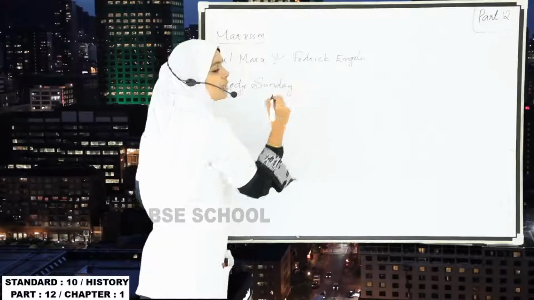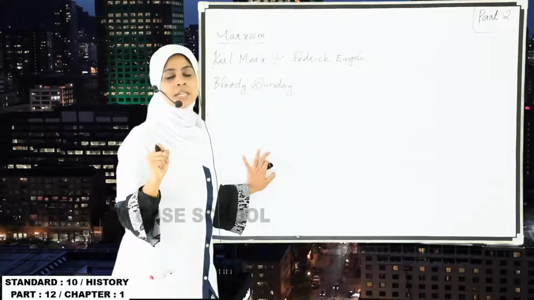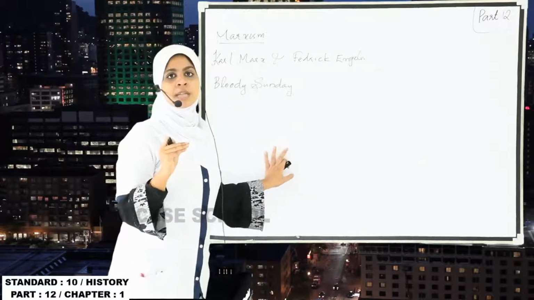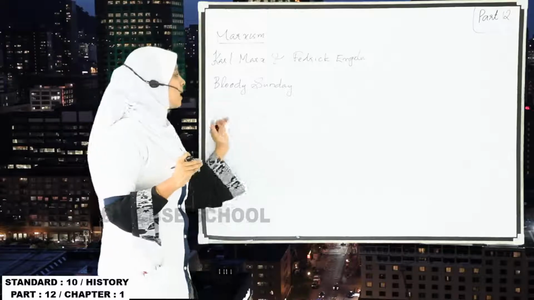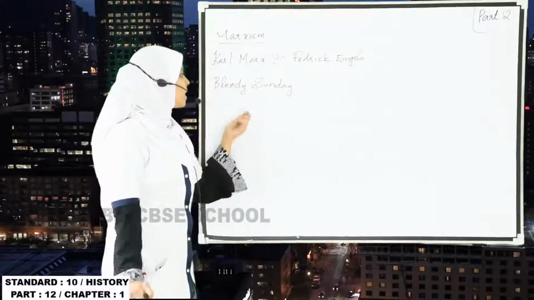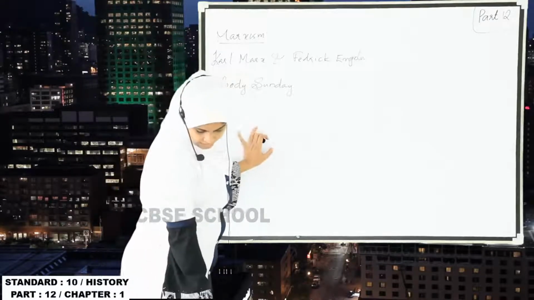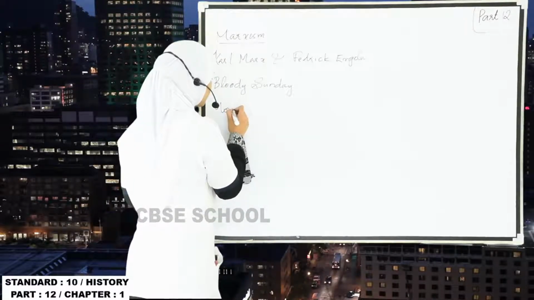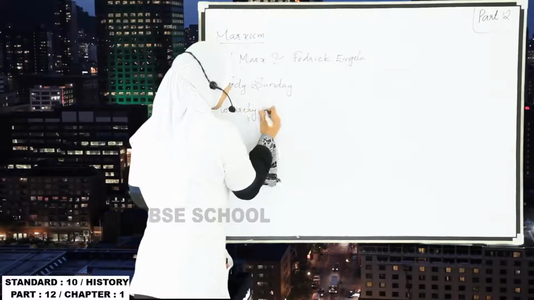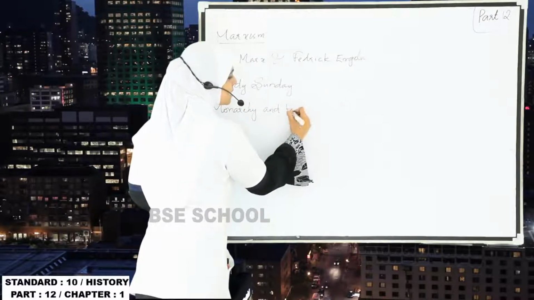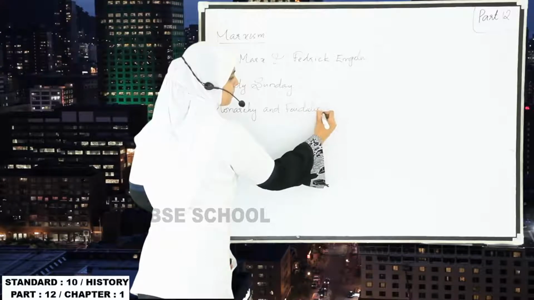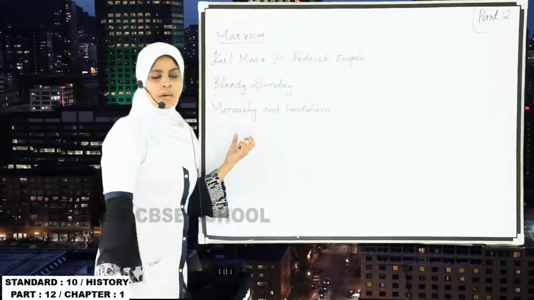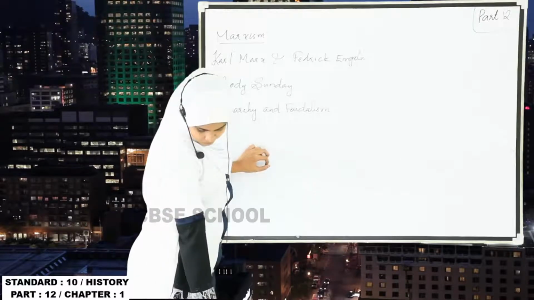Remember, in the American War of Independence you studied an incident, that is the Boston Tea Party. In the French Revolution you studied the term, that is the Tennis Court Oath. And in this Russian Revolution there is Bloody Sunday. Okay, and the Russian Revolution was against the monarchy and feudalism, right? And we have also studied what the term monarchy means.